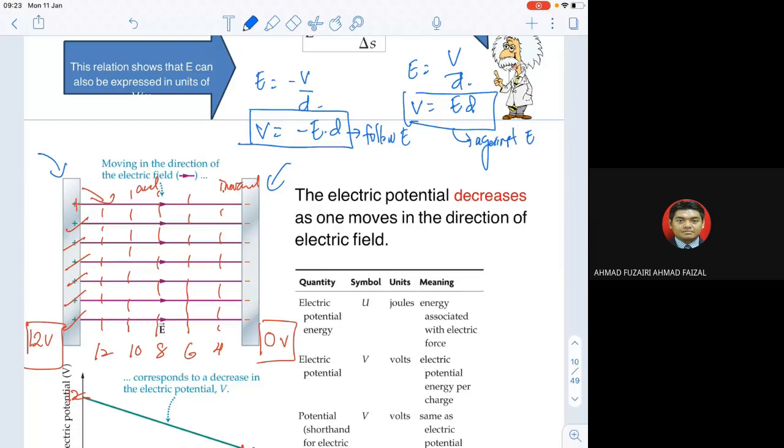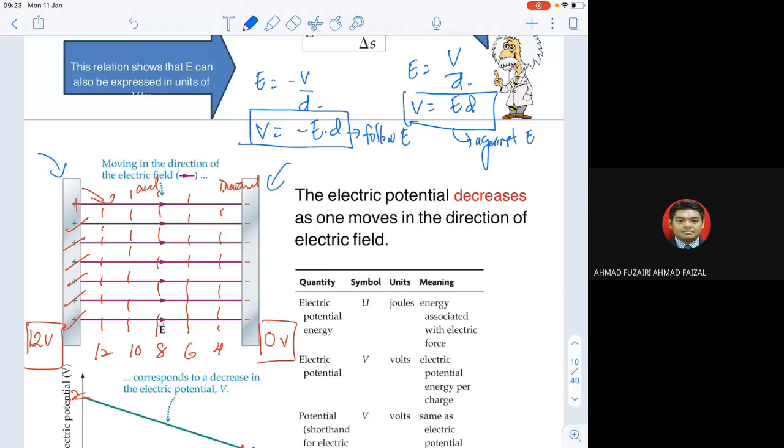And of course, as we learned in the previous chapter, the positive charge will have electric field lines going away from it towards the negative charge. From positive to negative, it can never be negative to positive. It can never be backwards.